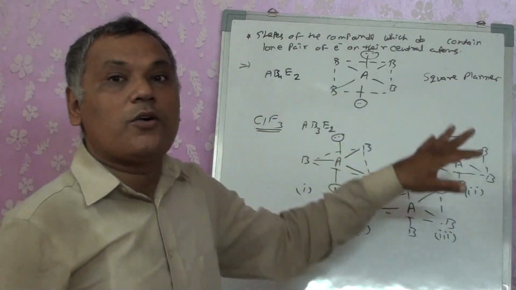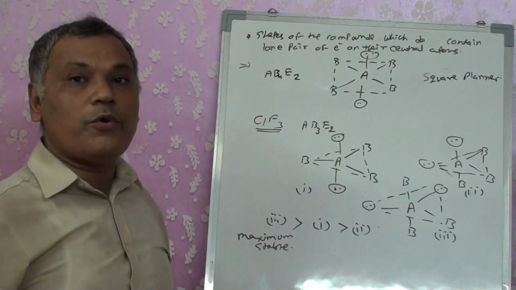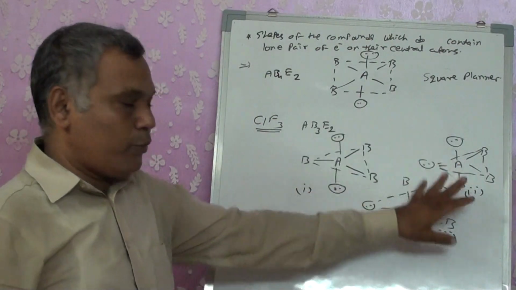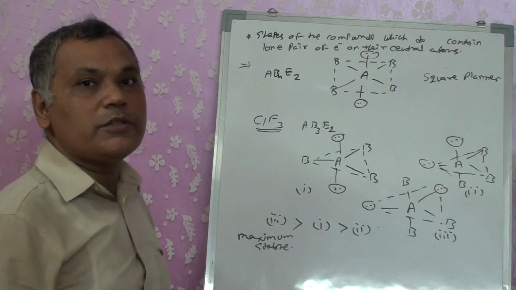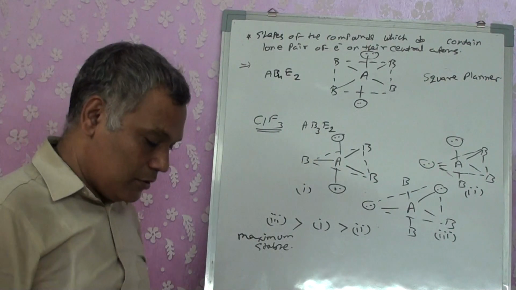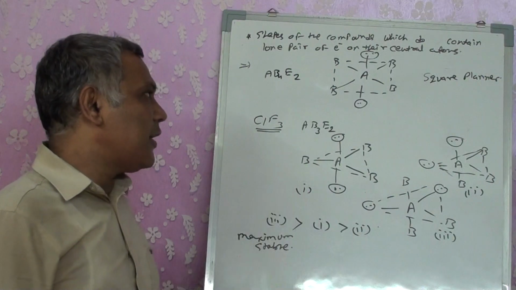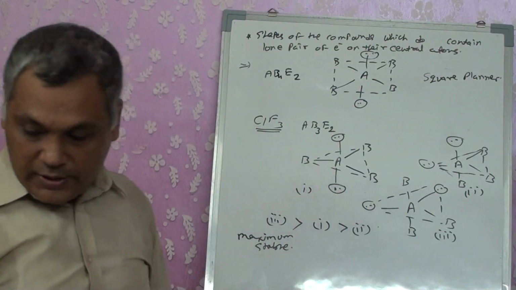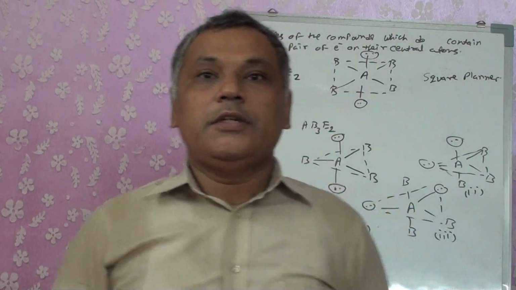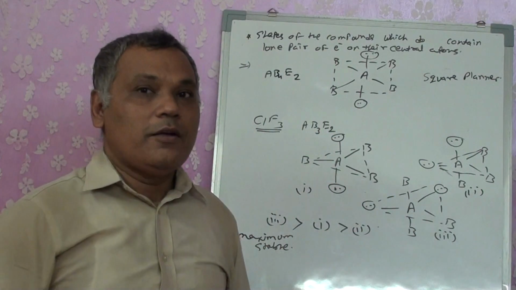So like this, a question can be there for the given compound: plot the dot structure, plot the possible shapes of the molecules and find out which one will be maximum stable. Right? So this is one of the examples. Like that, we can have many examples. Is it enough for today?